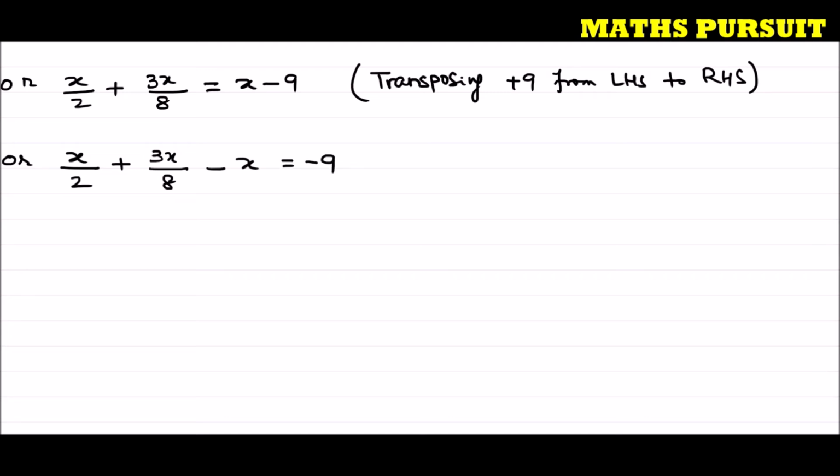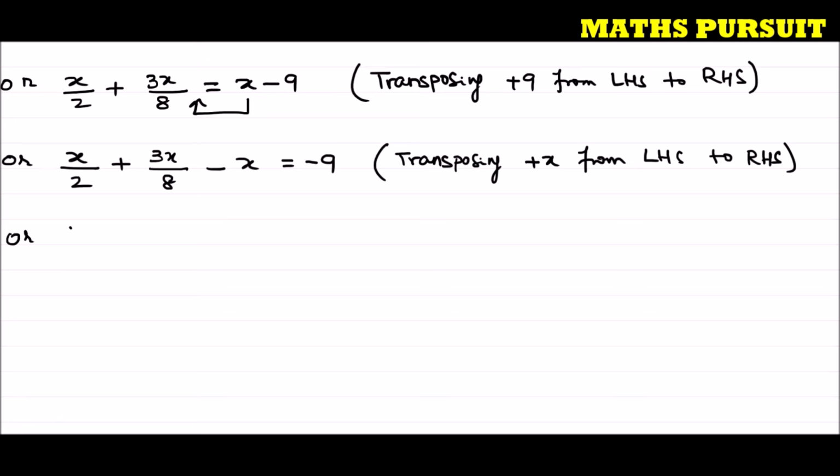Hope you guys are understanding this. What I did here is I just moved this x to the left side. That means transposing plus x from the right hand side to the left hand side, so it became minus x. So x upon 2 plus 3x upon 8 minus x upon 1 is equal to minus 9. Now guys, you could see here that we got the denominators 2, 8 and 1.